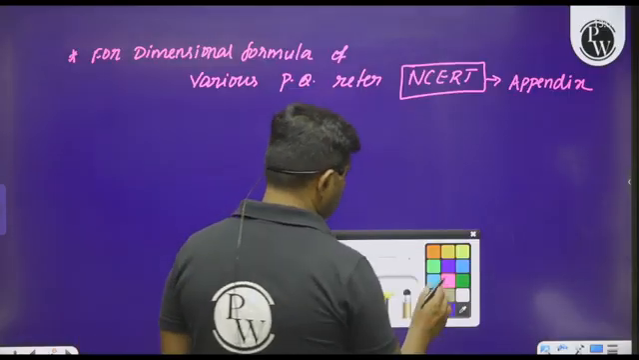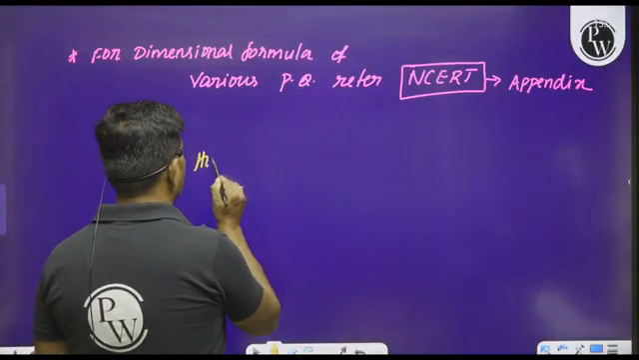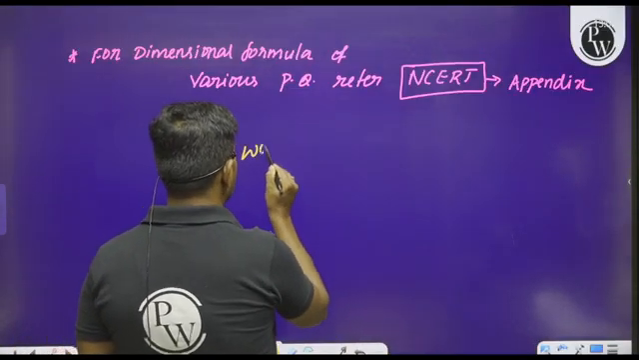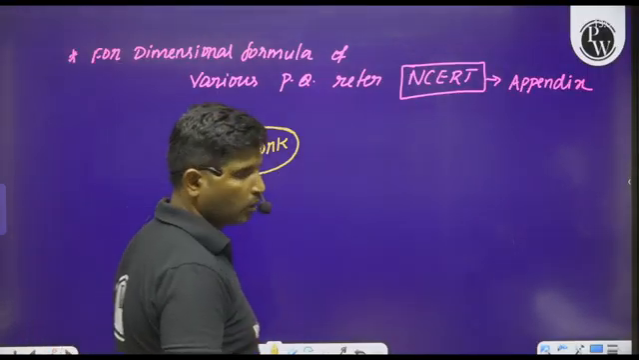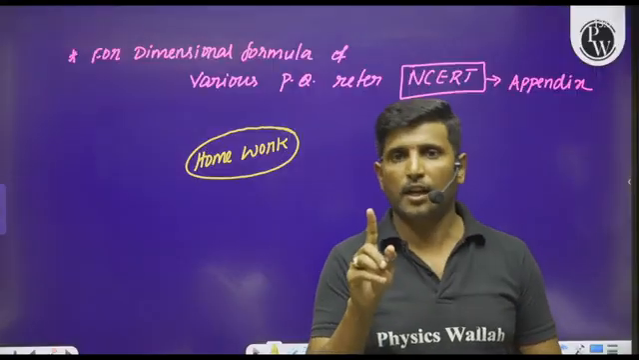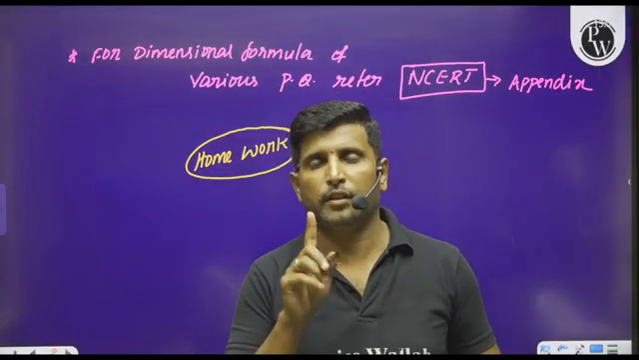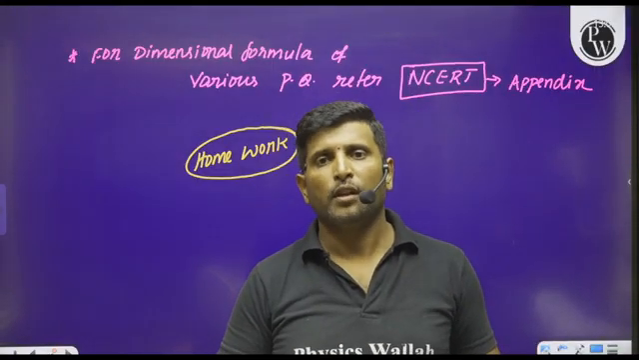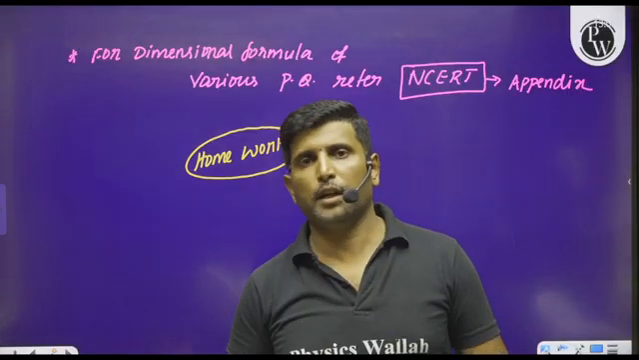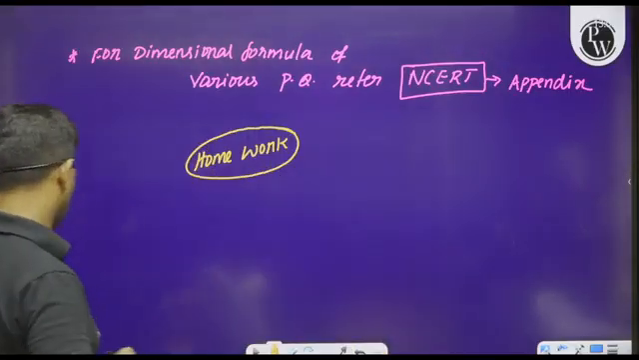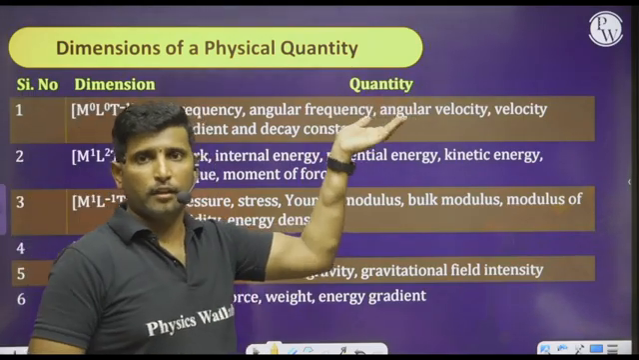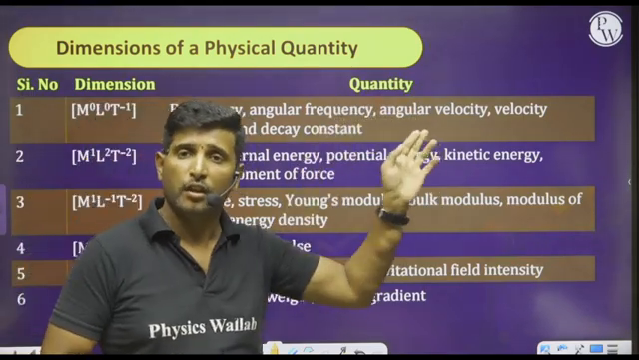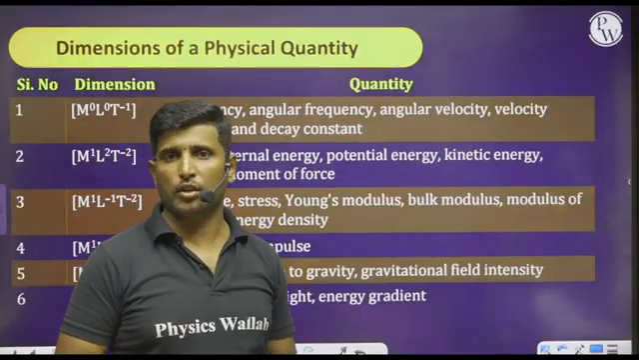Okay, so please do this as a homework. Please take this and list the dimensional formula of various physical quantities by referring to the NCERT textbook. And in simple way, I have given a tabular column which represents the quantities which are having the same dimensional formula.